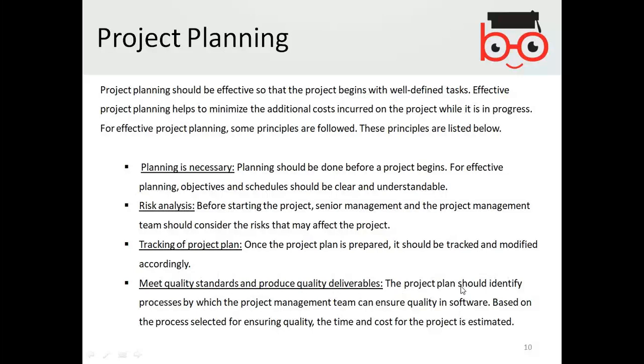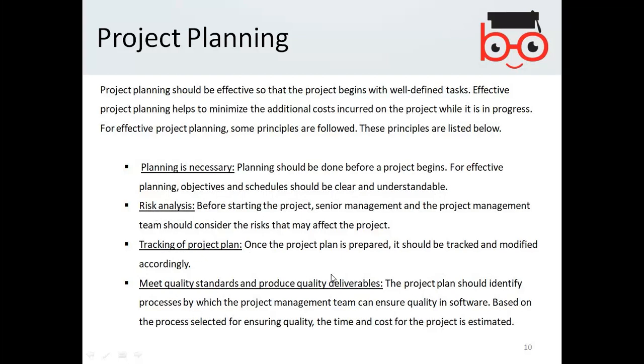The project plan should identify processes by which the project management team can ensure quality in the software. Based on the process selected for ensuring quality, the time and the cost for the project are estimated.